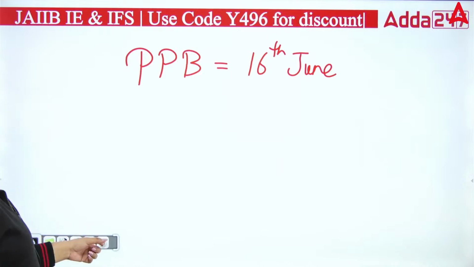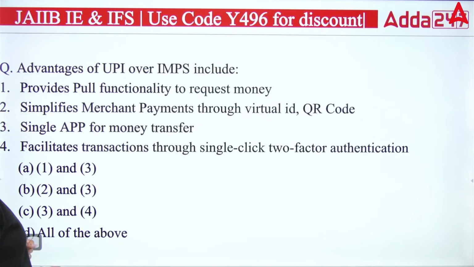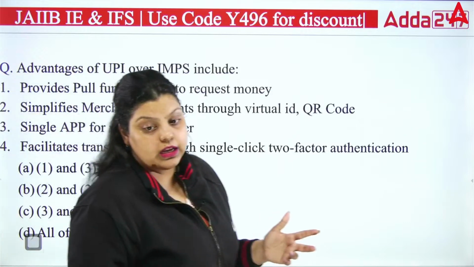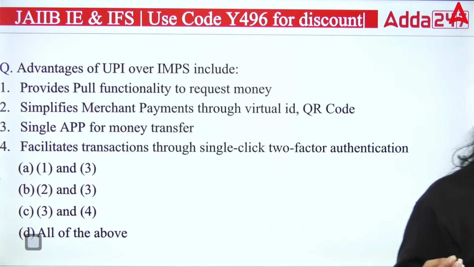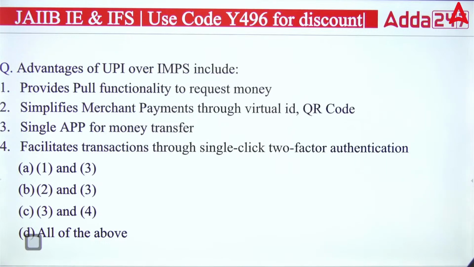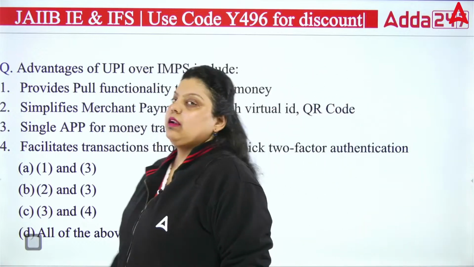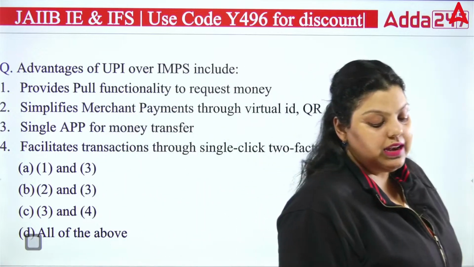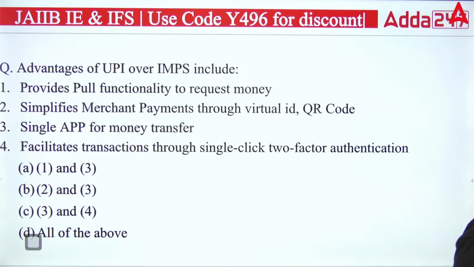Okay, so let's start with the first question. That is talking about the advantages of UPI over IMPS. So UPI, you all know, is Unified Payment Interface, and IMPS is Immediate Payment Service. Both are services that have been introduced by the NPCI, National Payments Corporation of India, but still they have differences. So what are the advantages of UPI over IMPS?